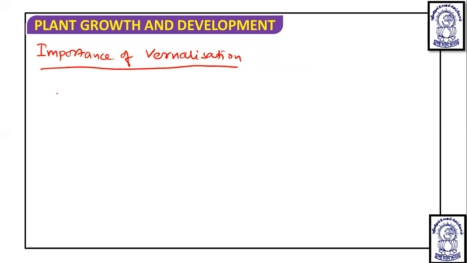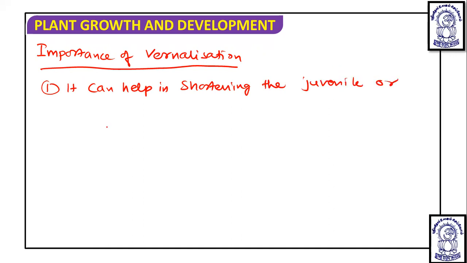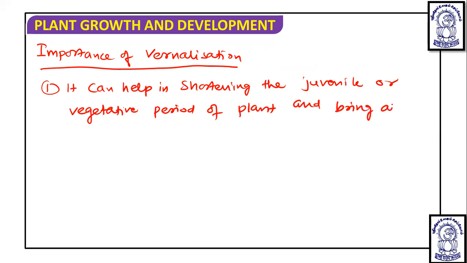First, it can help in shortening the juvenile or vegetative period of the plant and bring about early flowering.